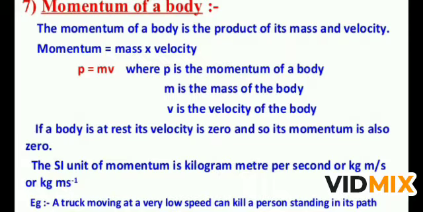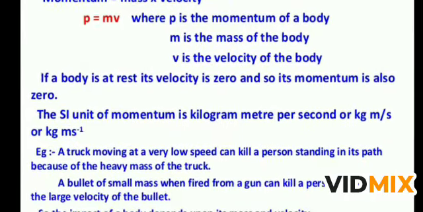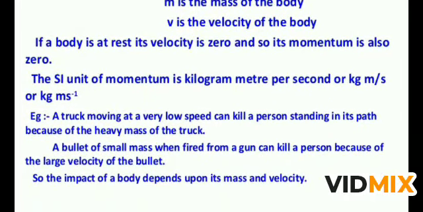So how can you find the momentum? You can multiply the mass with velocity to find the magnitude of momentum. A truck moving at a very slow speed can kill a person standing in its path because of the heavy mass of the truck. So you can increase the momentum by increasing the mass or by increasing the velocity. A bullet of a small mass when fired from a gun can kill a person because of its large velocity. There are two examples here.